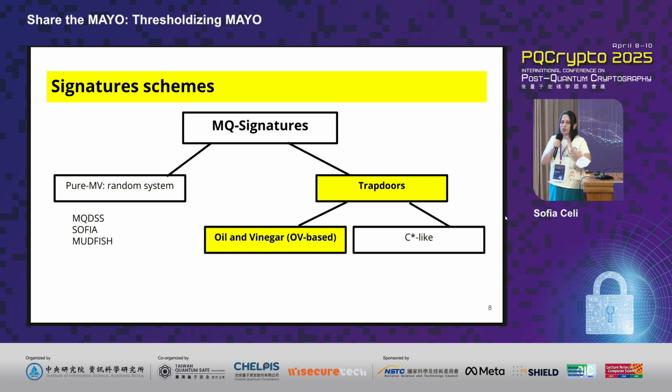It turns out that there are two big families that you can have in order to build multivariate-based quadratic cryptography. You could have the ones that are usually called pure random systems, which I think the next presentation is going to be talking about. Or you can have the ones that we are focusing on in this talk, which are called trapdoor-based. And in that, you have the subfamily that I have already talked to you about, which is the one called the OV-based schemes.